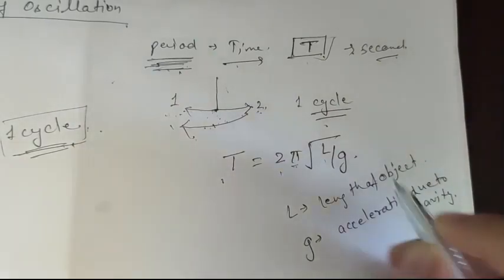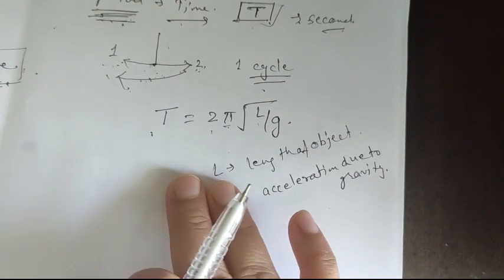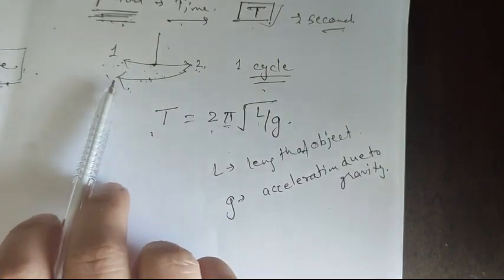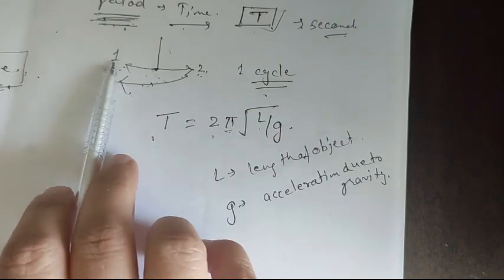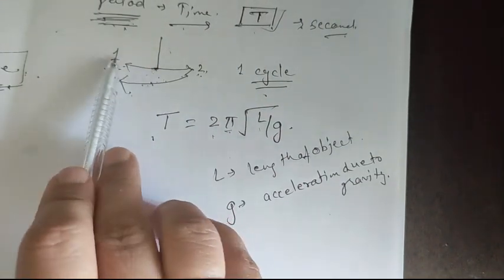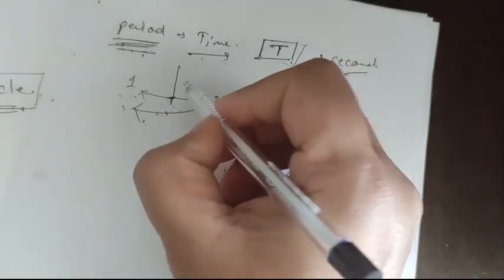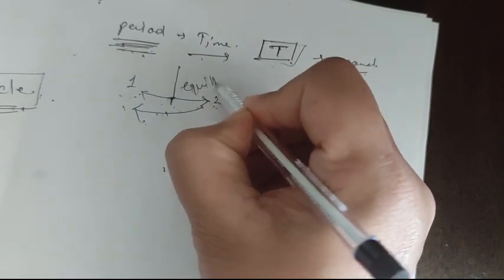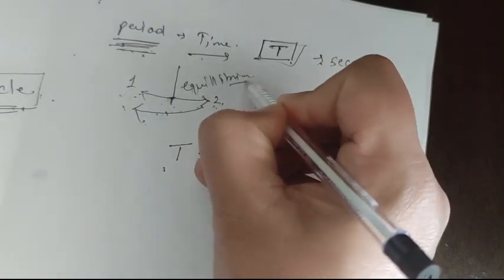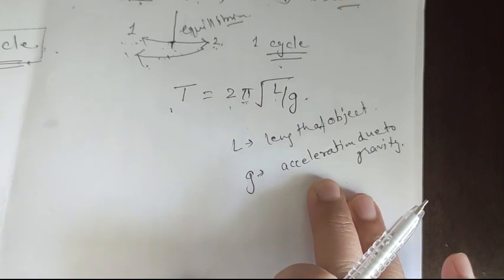It also acts as a force on the object, by which the object comes to the mean position, the equilibrium position. So this is the period of oscillation.